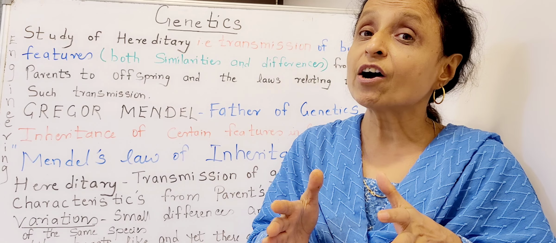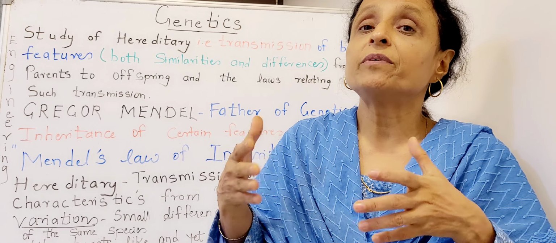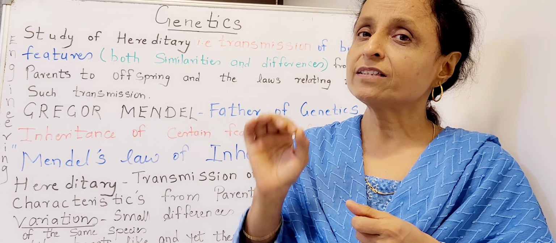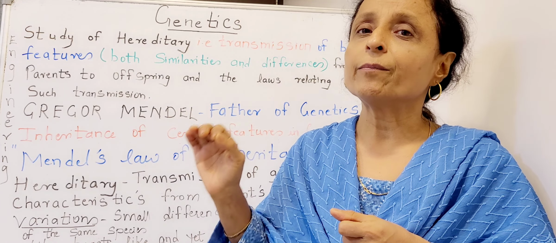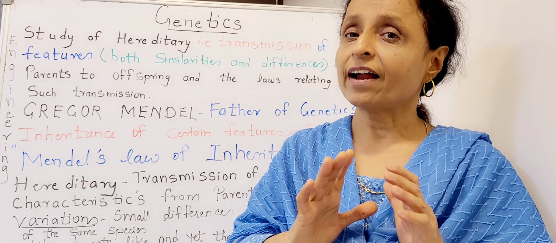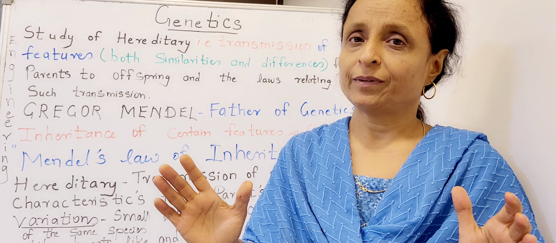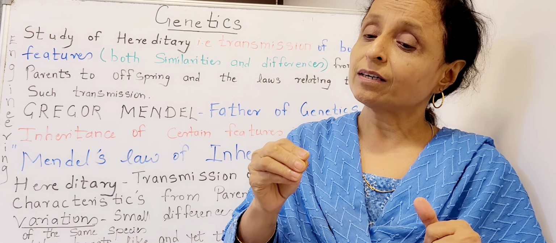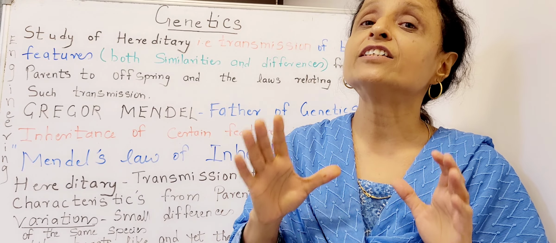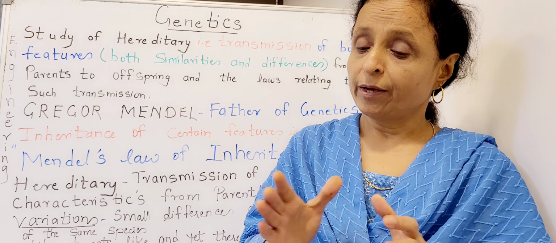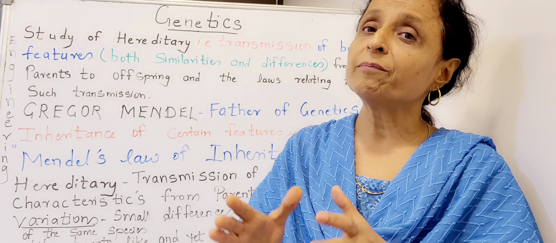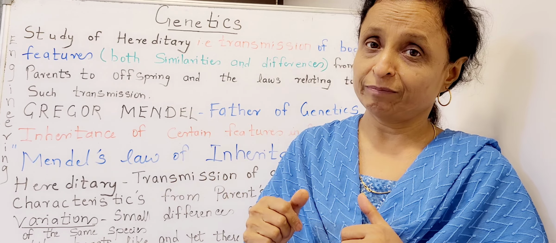And through his discovery, he became a super teacher. So he could not pass the test, so he became an abbot of the monastery. Now, this monastery had a lovely garden. There were various plants, but Mendel studied the garden pea, its characters. He studied different generations and how the characters developed in the different generations.